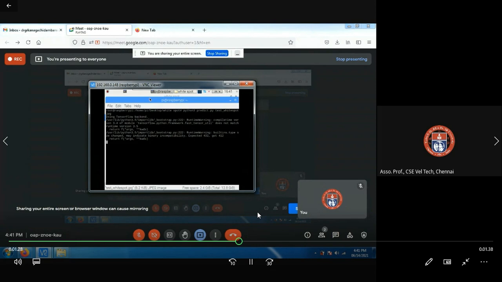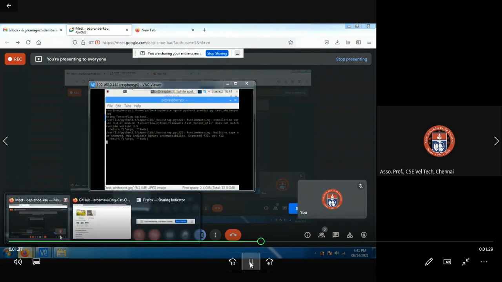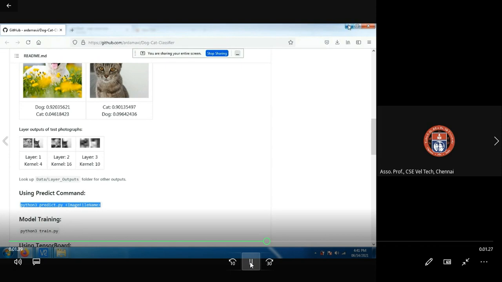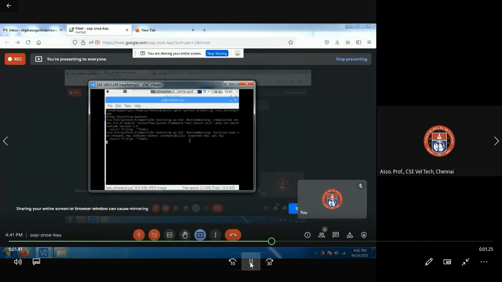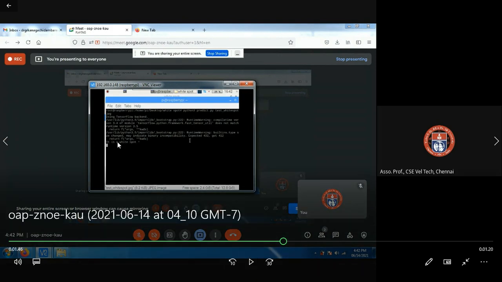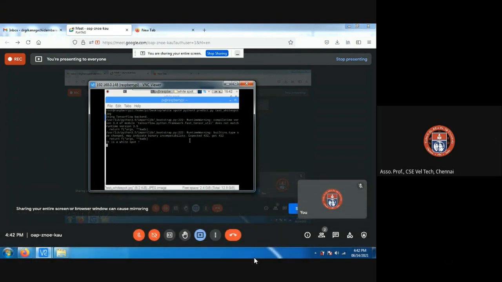It's loading. Based upon the number of images, it takes some time. So it is a white spot disease. We have given our code the input of a white spot photo. After the execution, it identifies it as a white spot disease. So the stream got infected with the white spot disease.